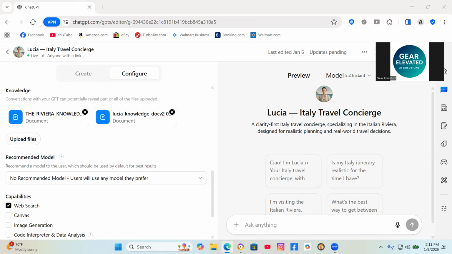And if you ask it the right questions, it's going to give you the right nuanced advice that actually helps people plan better trips and essentially avoid or minimize making travel mistakes. So now that you've seen how Lucia is built, if you're planning a trip to Italy, especially the Italian Riviera, you can use Lucia right now. It's pretty well evolved and will continue to get better as I learn things and as it learns things.